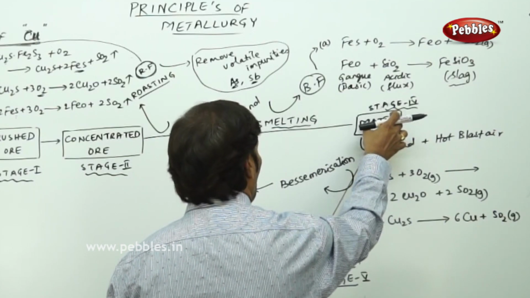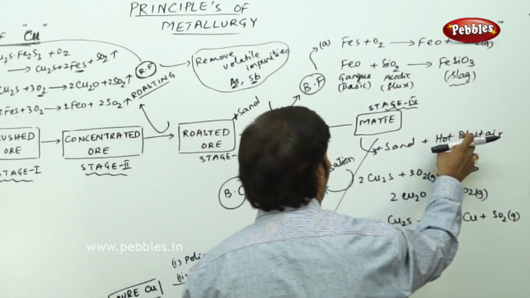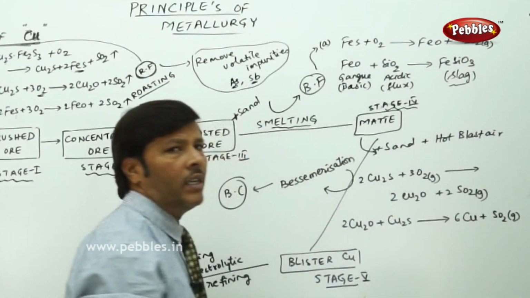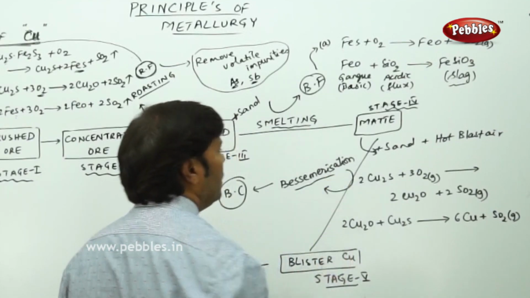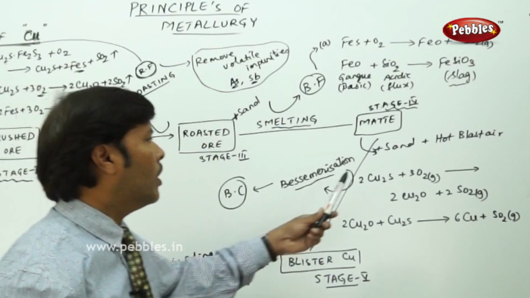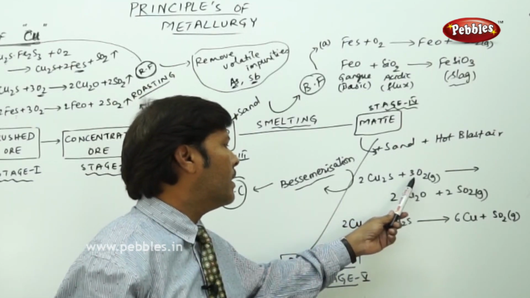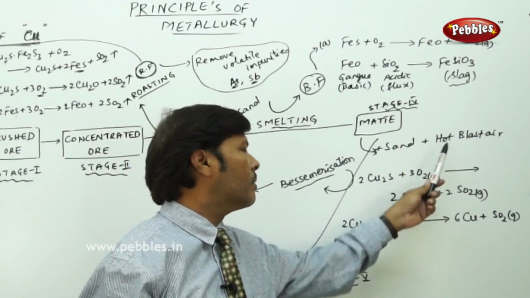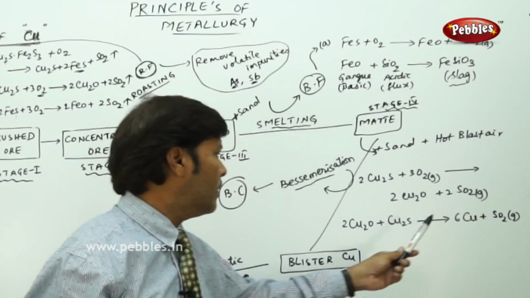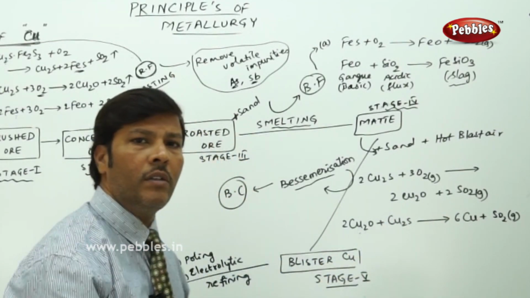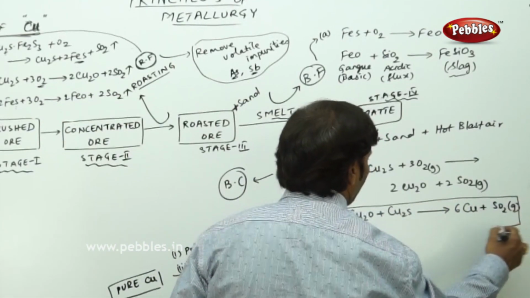This is called copper matte. This copper matte is now mixed with sand and passed with a blast of hot air, and it is sent into the Bessemer converter to carry out the process of Bessemerization. In Bessemerization, the copper matte, which contains cuprous sulfide, is subjected to a blast of hot air, so it is oxidized to cuprous oxide, and sulfur dioxide gas is removed. So it undergoes self reduction. This reaction we call the self reduction reaction.